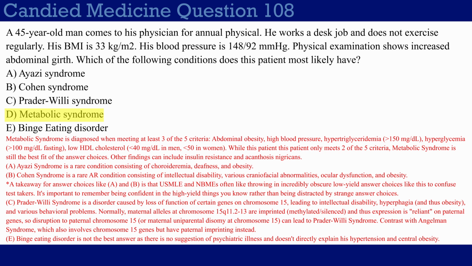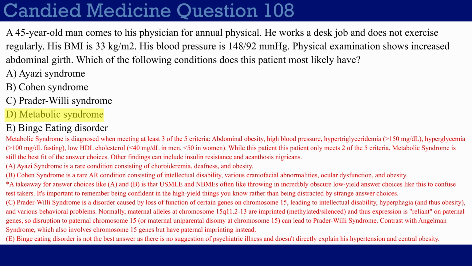So if there's some kind of disruption to the paternal chromosome 15 in that area, or there is a maternal uniparental disomy at chromosome 15, and therefore you don't have the dad's copy, what will happen is that both chromosomes get silenced for that particular gene because you got both chromosomes from mom. So either way, you were missing the dad gene and you had the imprinting of the mom gene, and that leads to Prader-Willi syndrome.